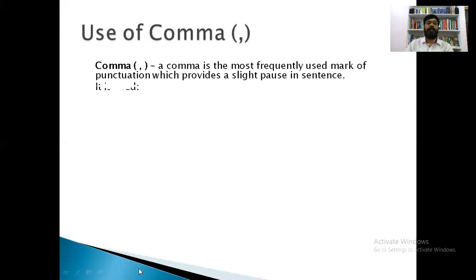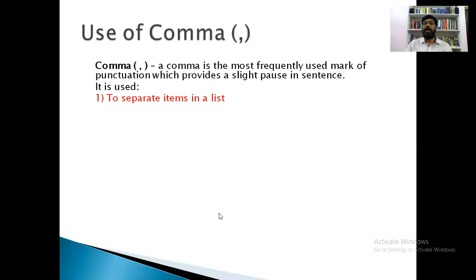Let us see the uses, where we have to use a comma. The first use of comma: comma is used to separate items in a list.